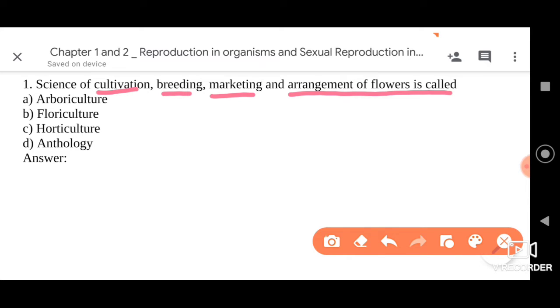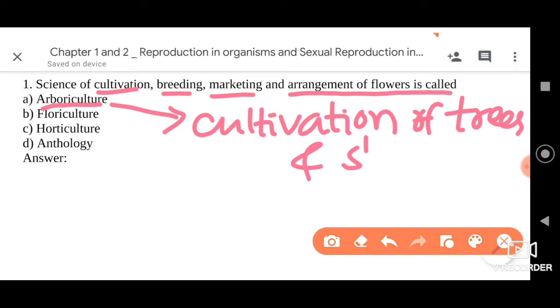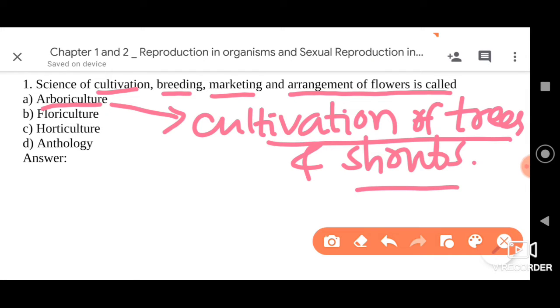So first we have arboriculture. Dear students, let me tell you that arboriculture is the cultivation of trees and shrubs, my dear friends. So it cannot be the cultivation, breeding, marketing and arrangement of flowers. It is the cultivation of trees and shrubs.